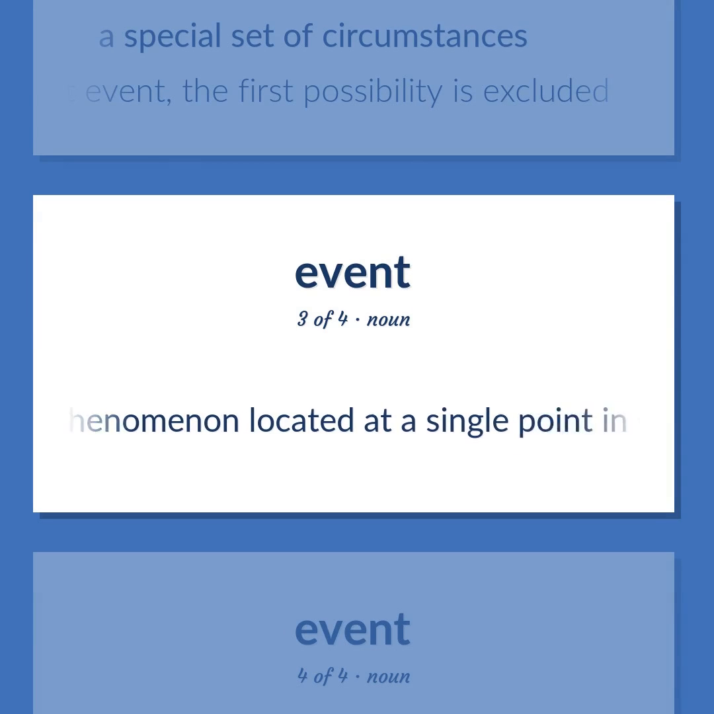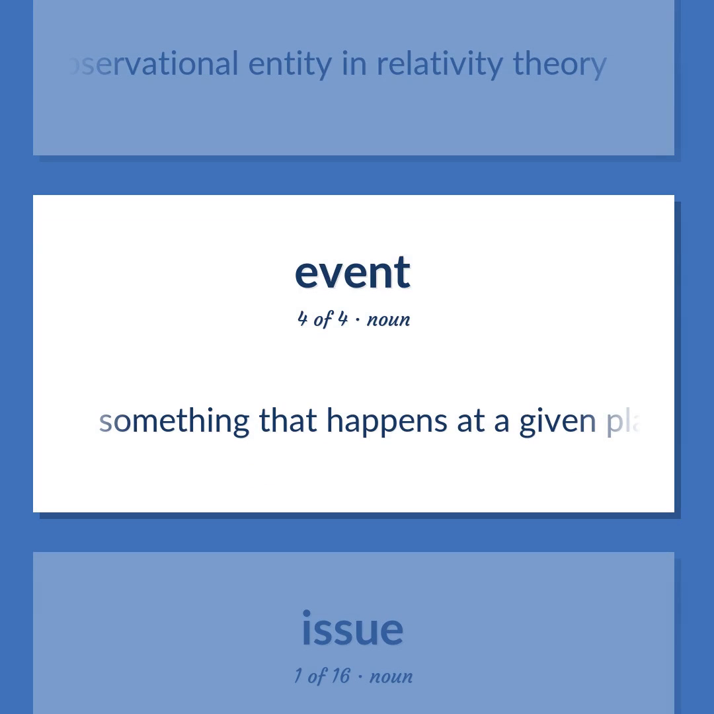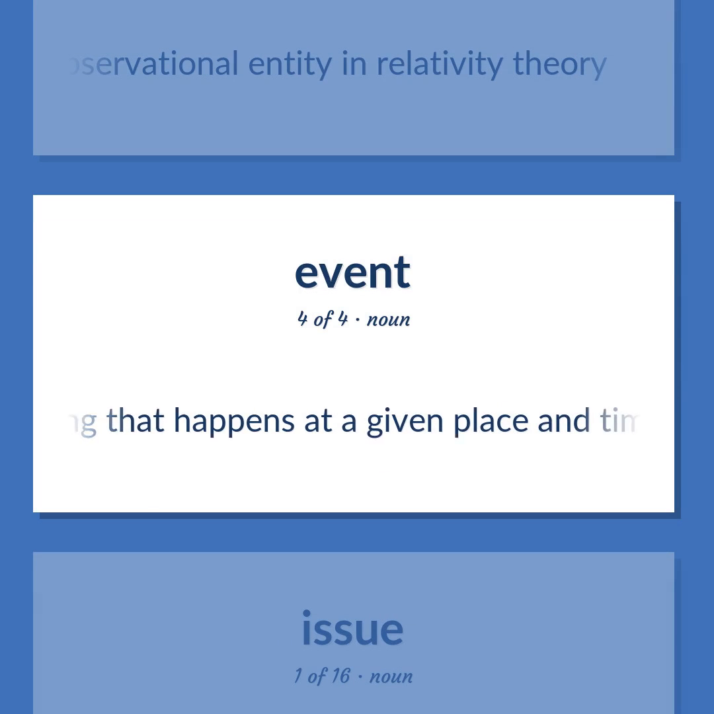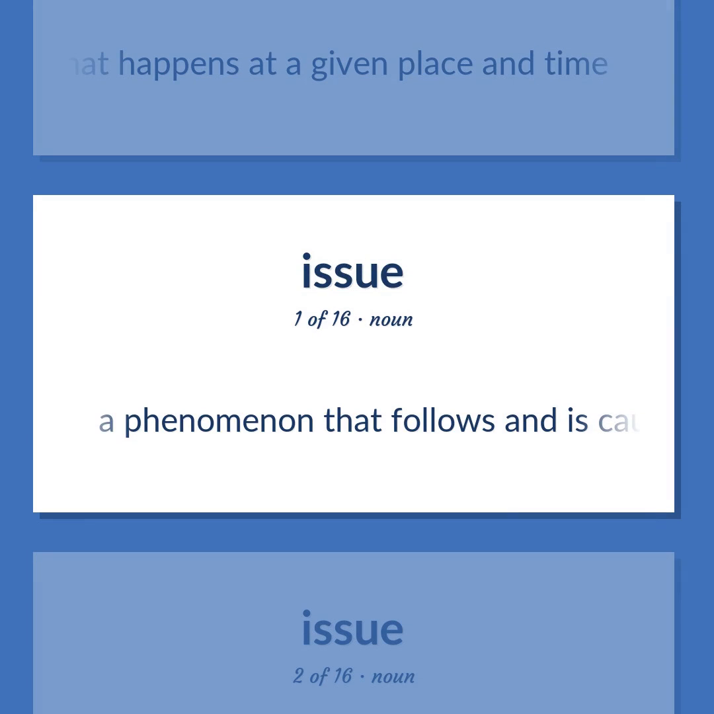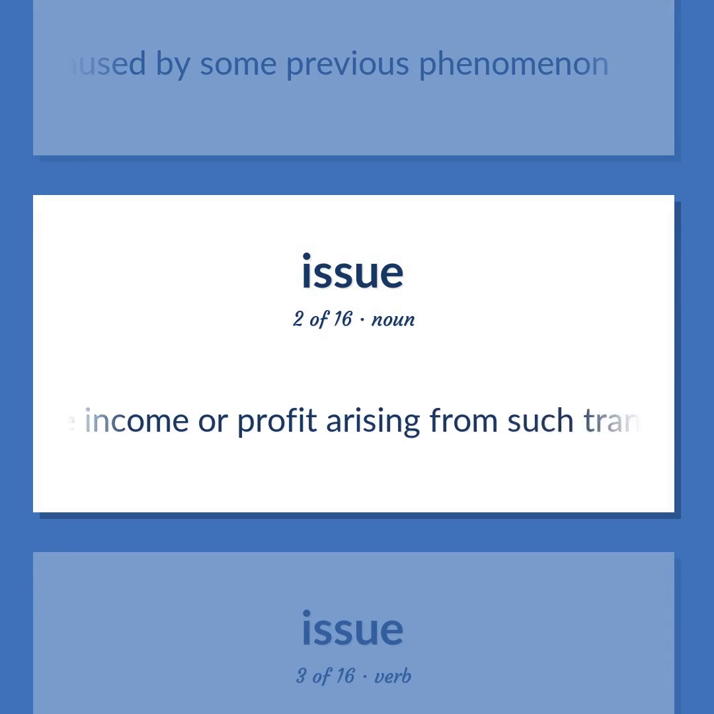A phenomenon located at a single point in spacetime, the fundamental observational entity in relativity theory. Something that happens at a given place and time. A phenomenon that follows and is caused by some previous phenomenon. The income or profit arising from such transactions as the sale of land or other property.